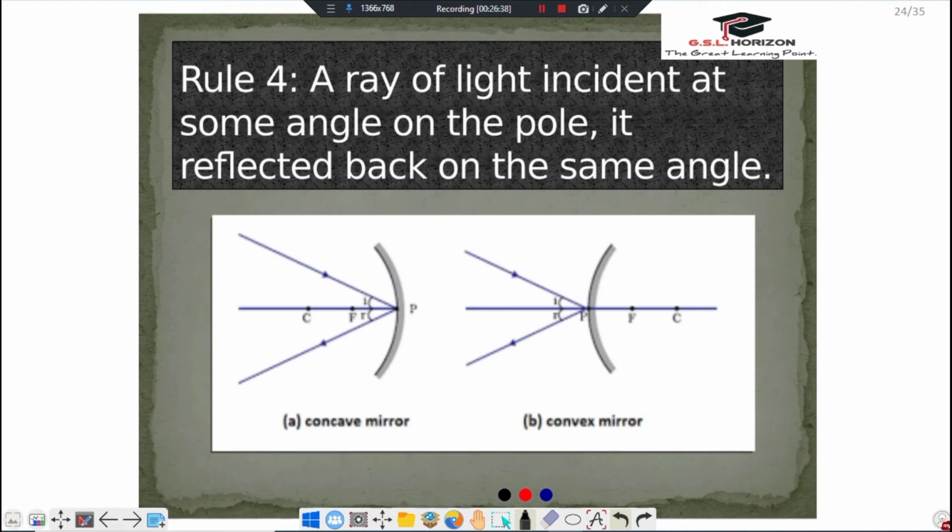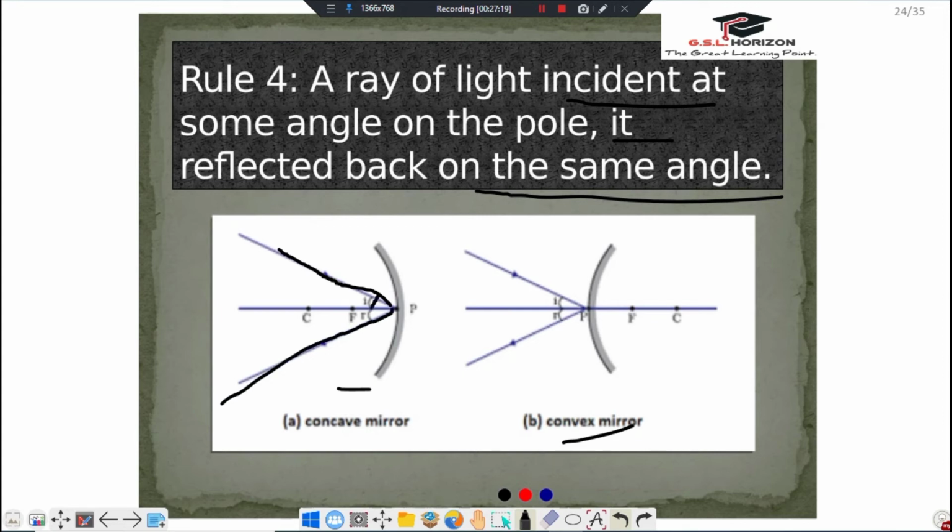Rule number 4. A ray of light incident at some angle on pole is reflected back at the same angle. Dear friends, concave mirror and convex mirror. As we can see, on concave mirror, when a ray of light is incident at some angle on pole, it is reflected back at the same angle.